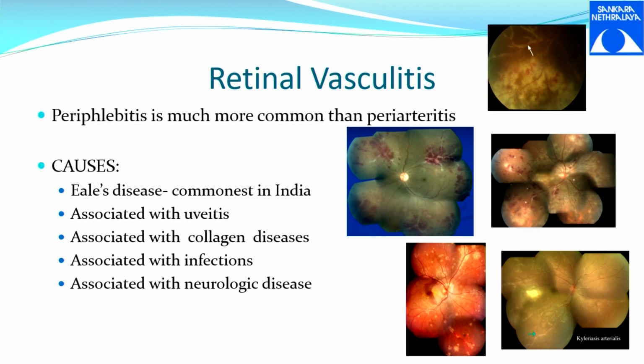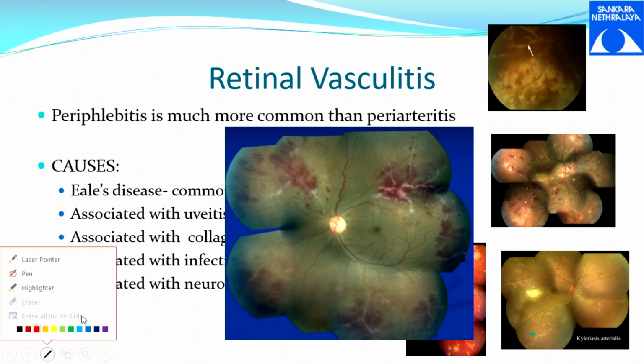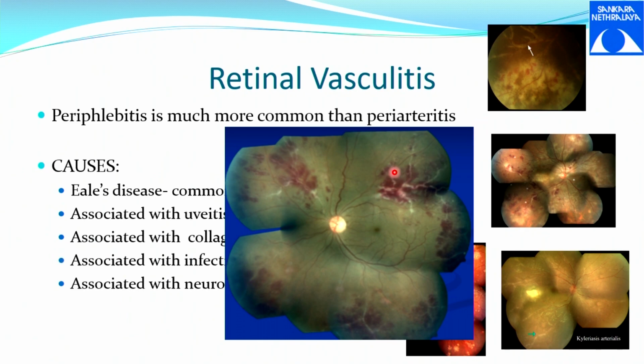So this picture is a classical picture of Eales. If you see, you have vascular lesions in the mid periphery, vasculitis lesions in the mid periphery in more than one or two vessels, and you have hemorrhages surrounding it. Okay, so Eales is the most common thing in India.